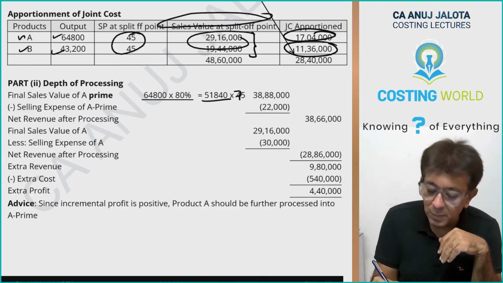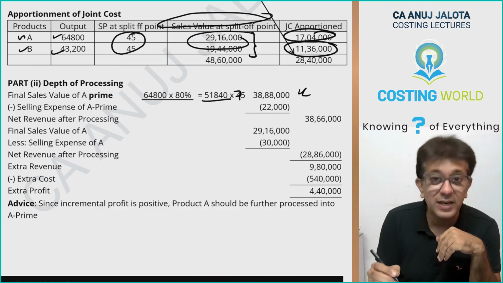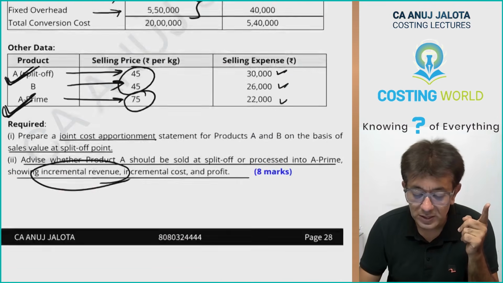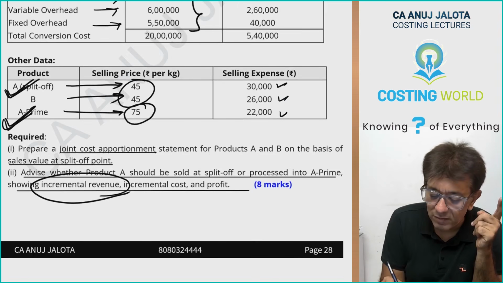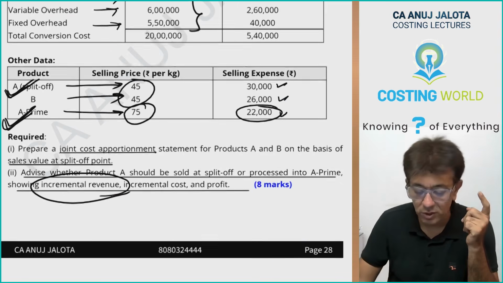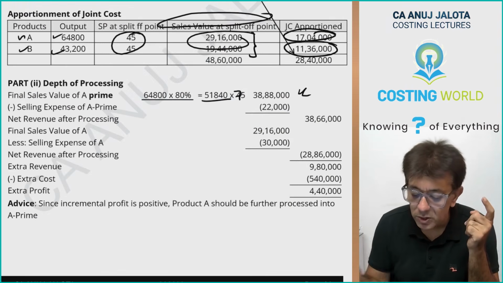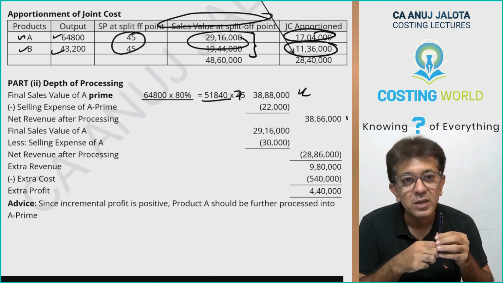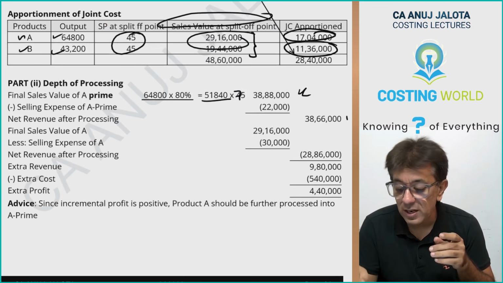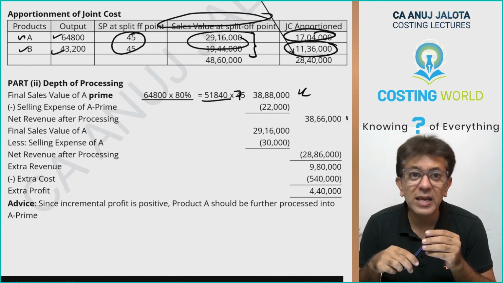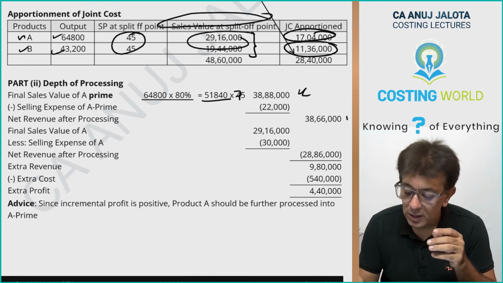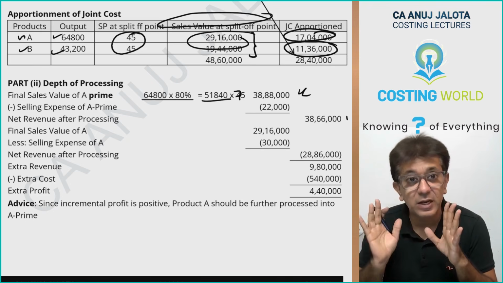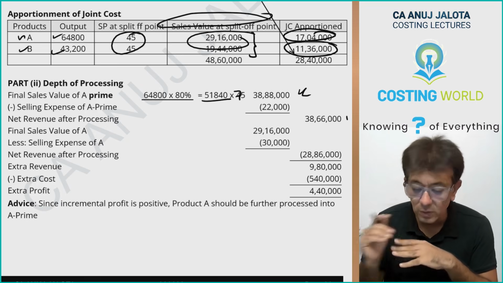But please do remember, whenever you will be selling, you will be incurring your selling expenses also. The selling expenses that you will be incurring for A prime will be nothing but 22,000. So this will give me how much you will get in hand: 38,66,000. Now this is if you sell A prime in the market. Now if you do not sell A prime, you will be selling A directly only. So see what I have done over here.